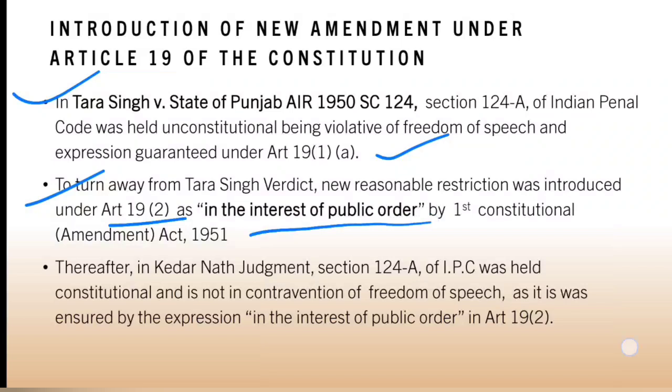So just to reinstate Section 124A, this amendment was introduced, which provided a restriction over the right to speech and expression, 19(1)(a), on the basis of which 124A was found unconstitutional, as it was hindering the right of freedom of speech.